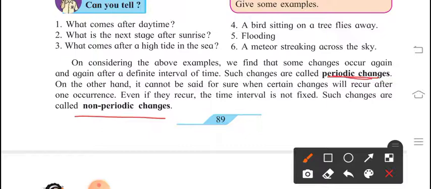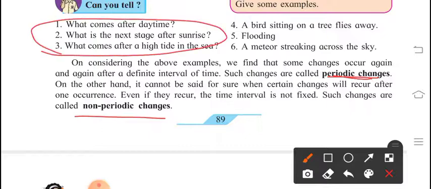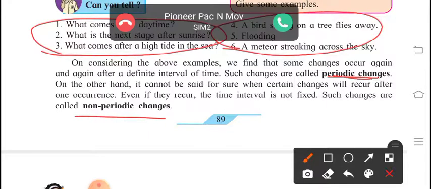So an example for periodic changes: sunrise, right? And what about non-periodic change? High tide in the sea. This comes in non-periodic change. It is not coming again and again. But whenever sunrise is there, it comes at a specific time only, every day. Okay, so that comes in periodic, and high tide comes in non-periodic. So you can differentiate periodic and non-periodic changes with these examples. You can clearly understand this thing.